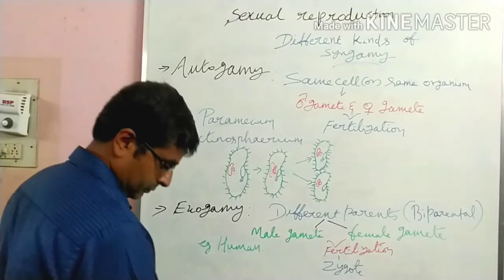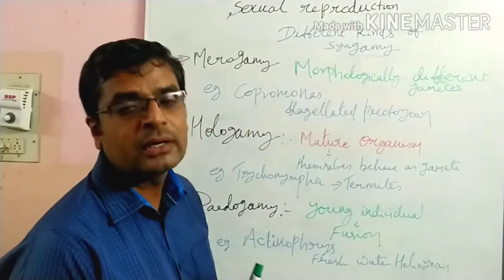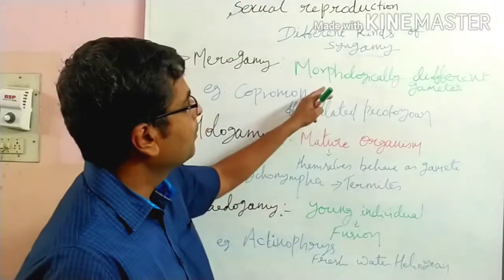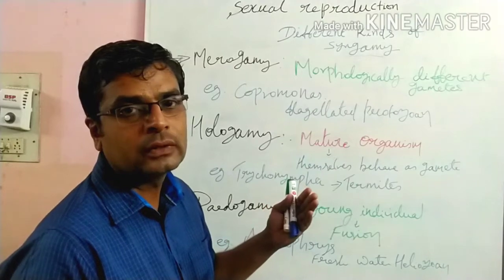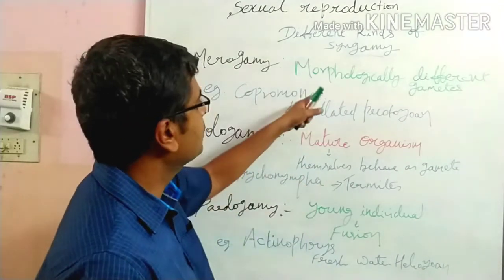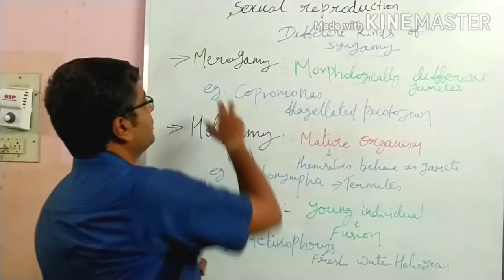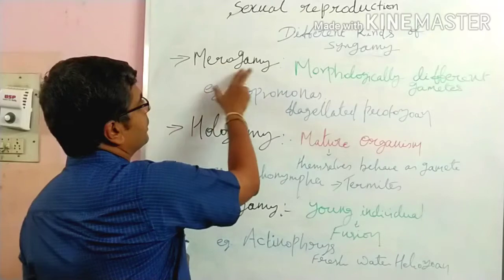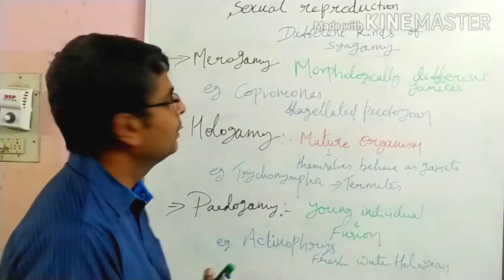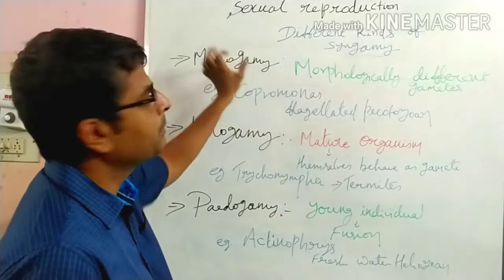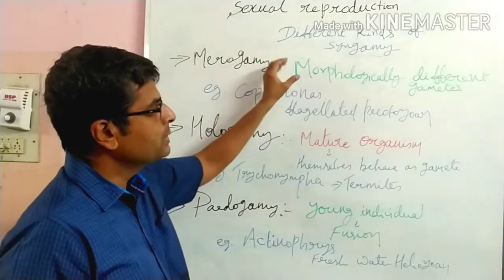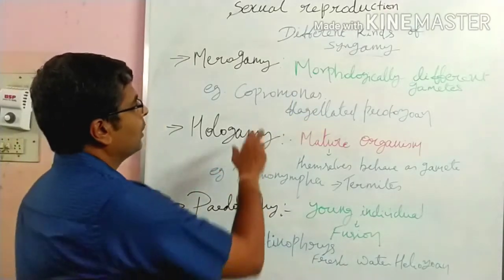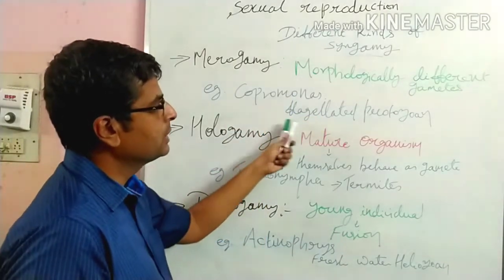Next, meroGamy. Here morphologically different gametes are involved. Mero means morphologically different, and gamete means gamete. Morphologically different gametes are involved in the fusion. For example, Copromonas, which is a flagellated protozoan.